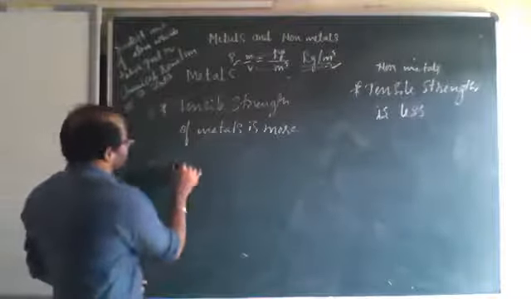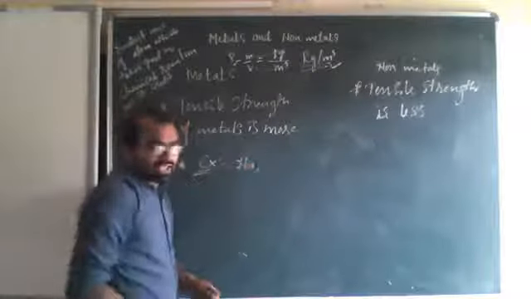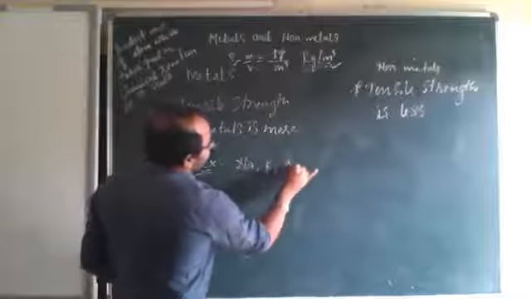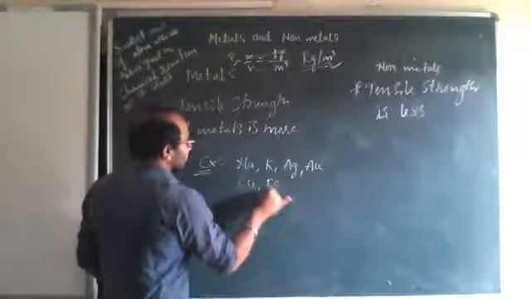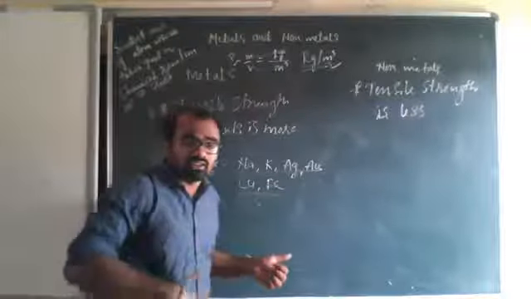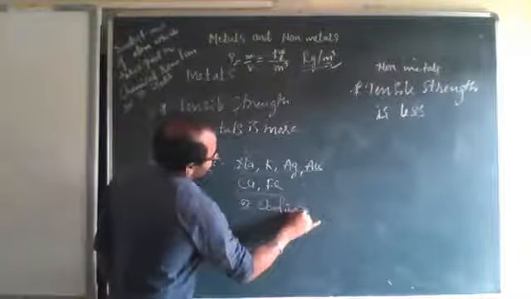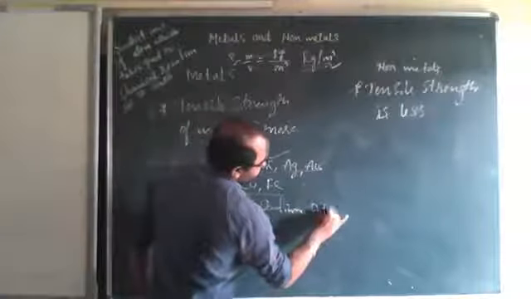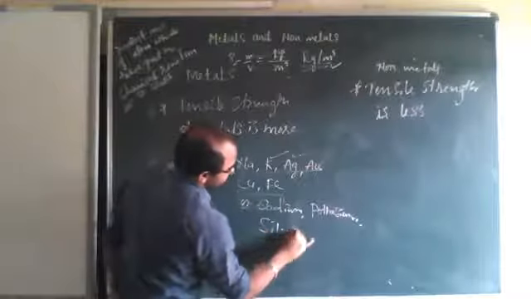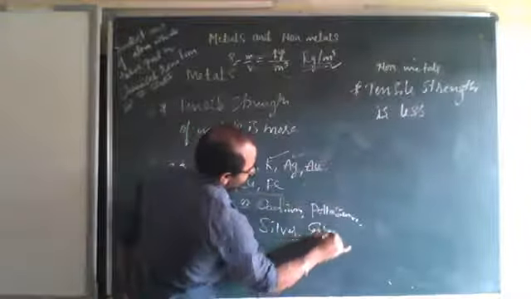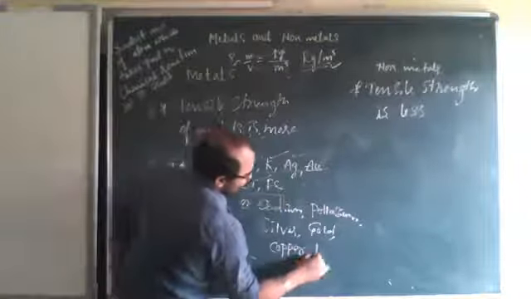For examples of metals you can write sodium, that is Na, potassium K, silver Ag, and gold Au. You can write copper and iron too. That makes 6. You can write them as names also: sodium, K means potassium, Ag is silver, Au is gold, Cu is copper, Fe is iron.